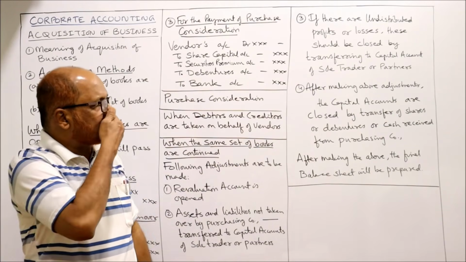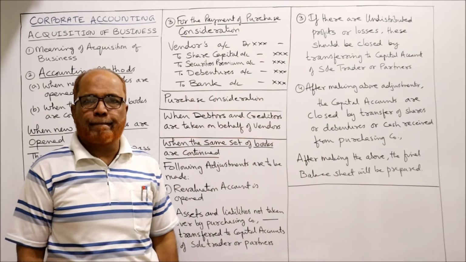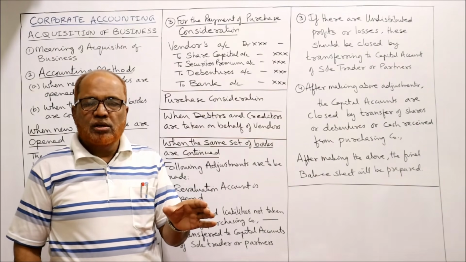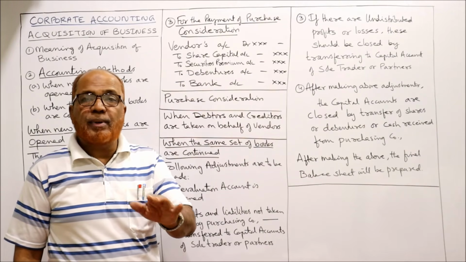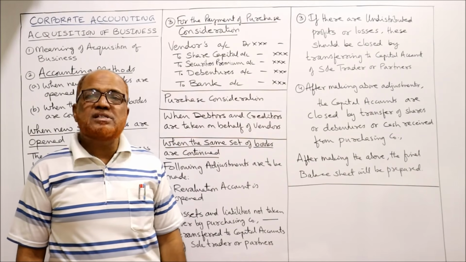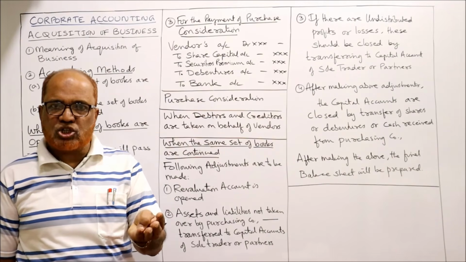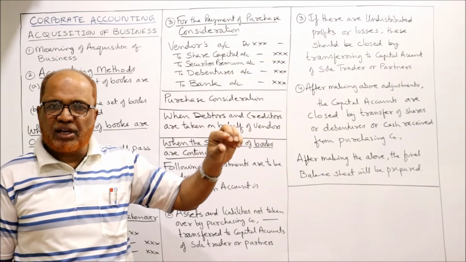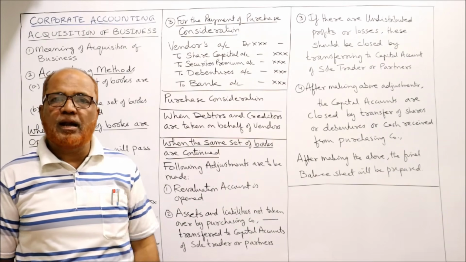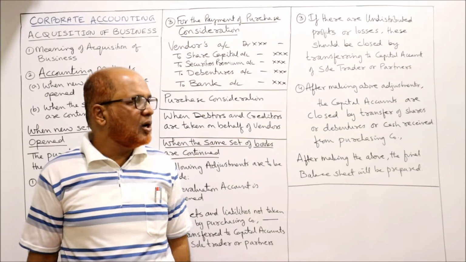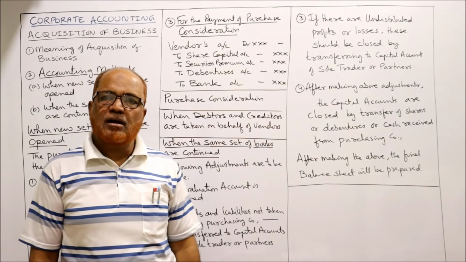Then after making the above adjustments, the capital accounts are closed by transfer of shares, debentures or cash received from the purchasing company. The books of accounts have to be closed. The capital accounts of the partners or sole trader will be closed by debiting the purchase consideration paid. The purchase consideration will be paid in the form of shares, debentures or cash. Then the capital account will be debited, to share capital, to debentures, to bank. Like this, the capital accounts of the vendors and partners will be closed. After making the above, the final balance sheet will be prepared by the company.